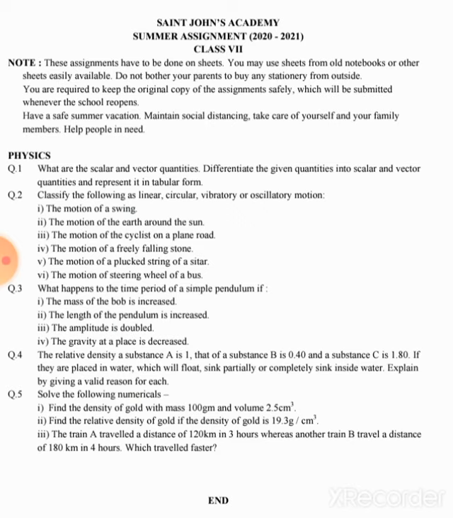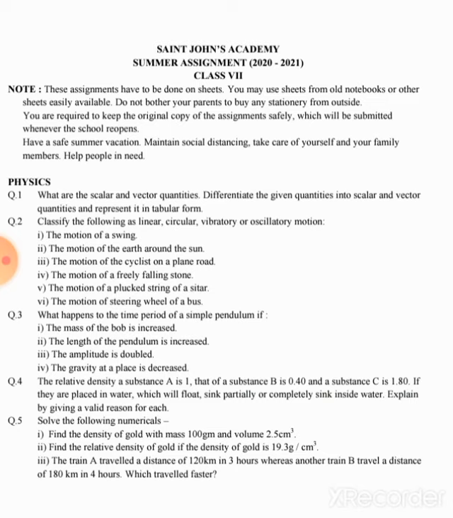I will tell you some quantities: distance, mass, time, pressure, displacement, velocity, momentum, weight. These are a few examples of physical quantities, and you have to differentiate them as scalar quantities and vector quantities. You have to make a tabular form. On one side it will be all scalar quantities, on the other side all vector quantities. You will differentiate which one is scalar and which one is vector, and write them below.